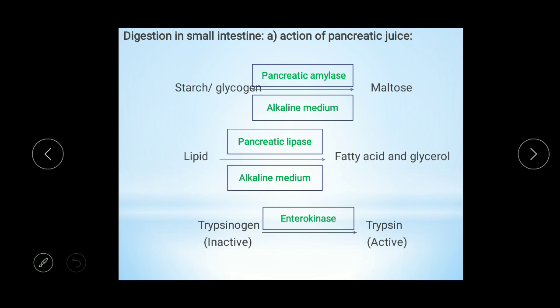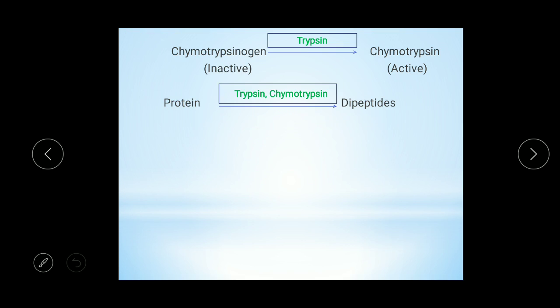Pancreatic juice also contains an inactive enzyme, trypsinogen. By the action of enterokinase, inactive trypsinogen is converted into active trypsin. Then another enzyme, chymotrypsinogen, is also an inactive form of enzyme secreted by the pancreas.